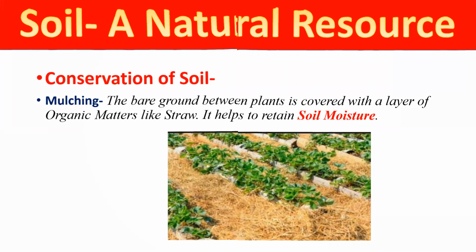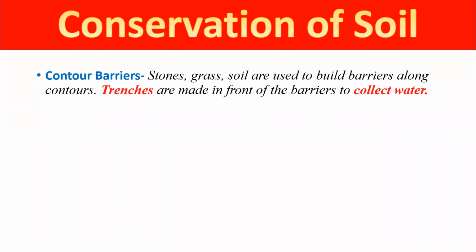Now come to the next point. The next one is contour barrier. What does it mean? Stones, grass, and soil are used to build a barrier along the contour. There we make some trenches, and in those trenches we collect water so that the moisture can be retained and the soil erosion can be reduced.